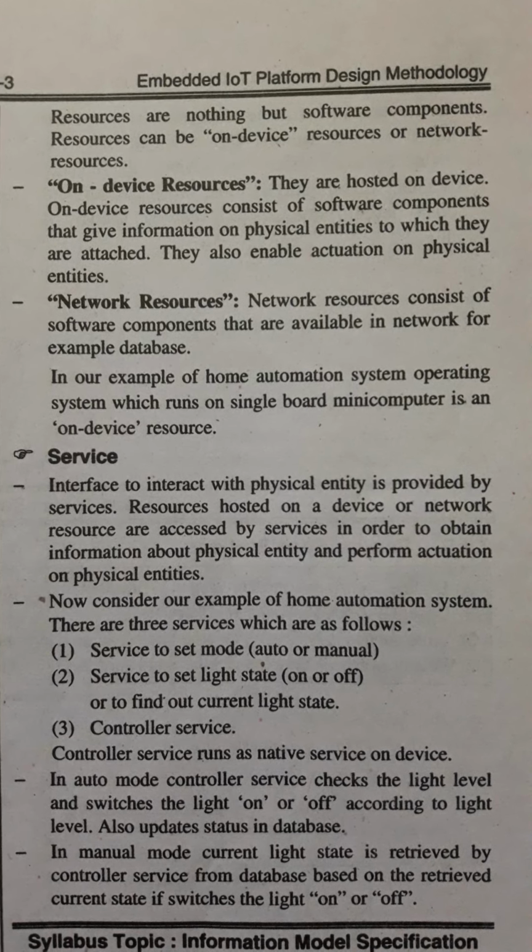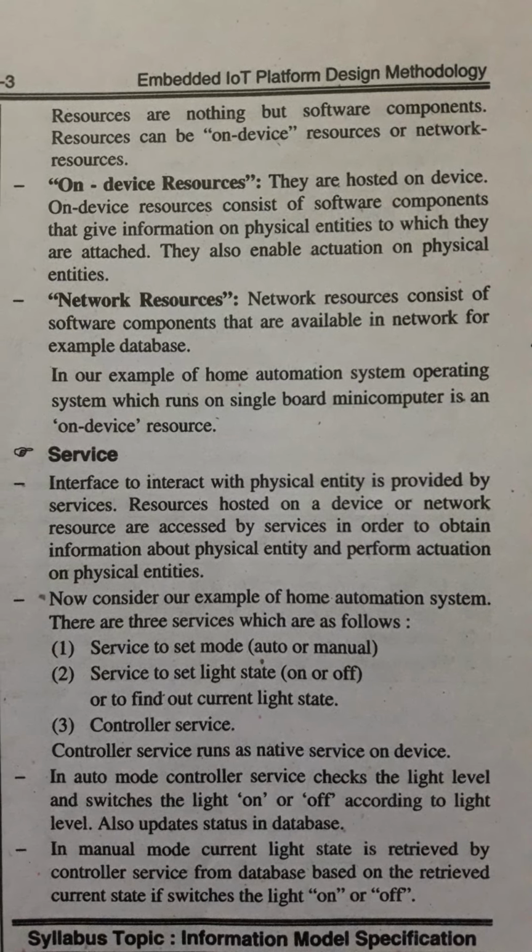Network resources. Network resources consist of software components that are available in a network, for example, databases. In our example of home automation system, the operating system which runs on the single board mini computer is an on-device resource.